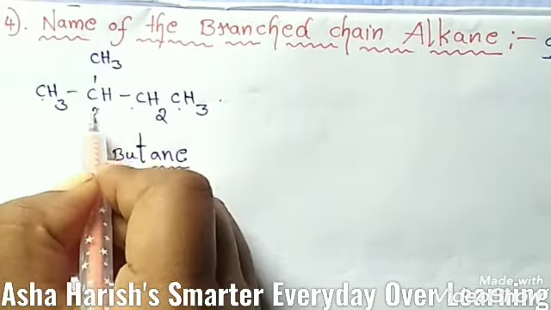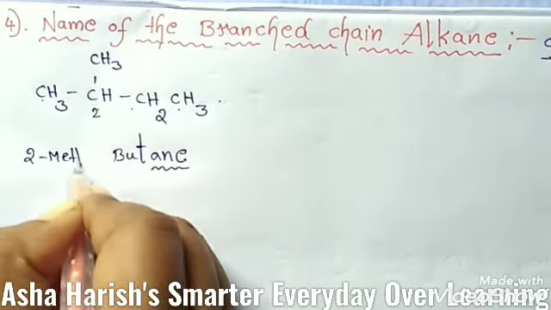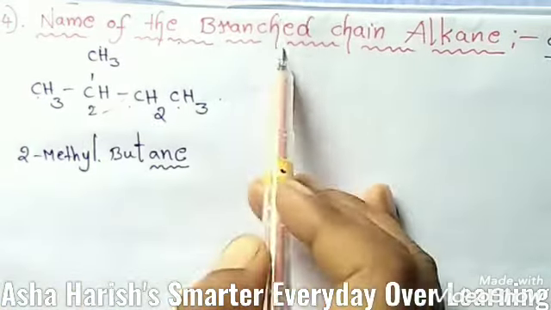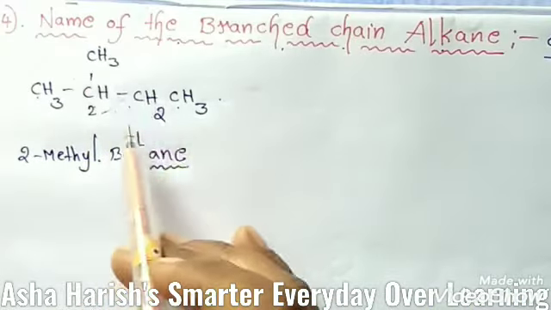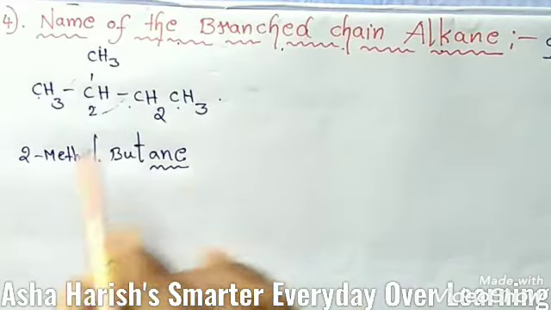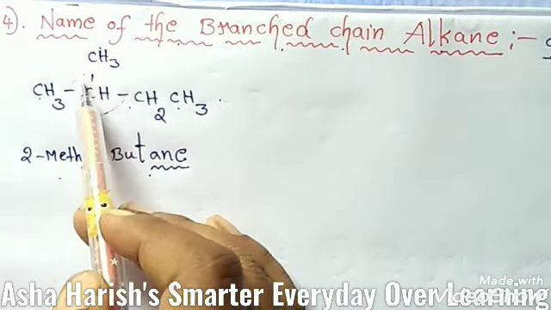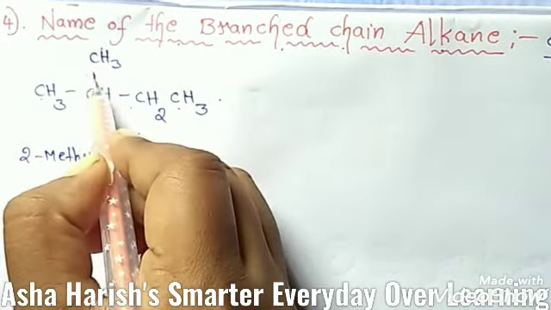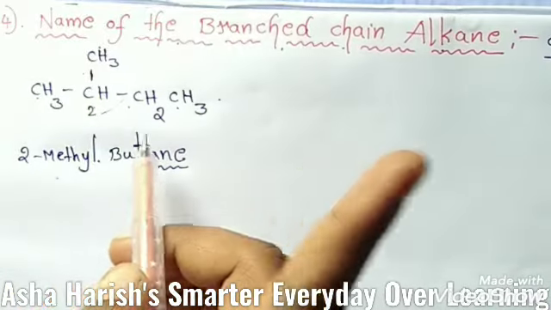Then at the second carbon a methyl group is located, so the name should be 2-methylbutane. Why? Because this is a branched chain alkane, and the name we have to give is 2-methylbutane. The name of the substituent is separated from its locant by a hyphen, just like this. The final name of this alkane is always written as one word.